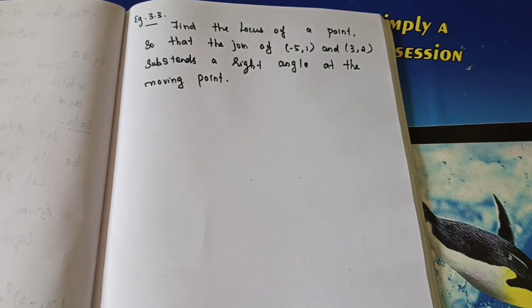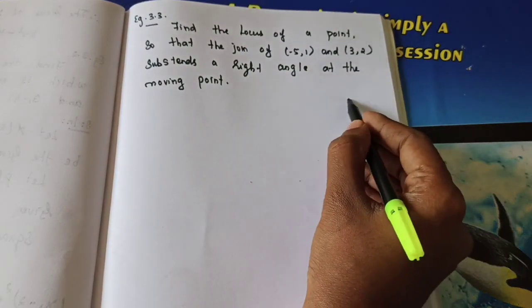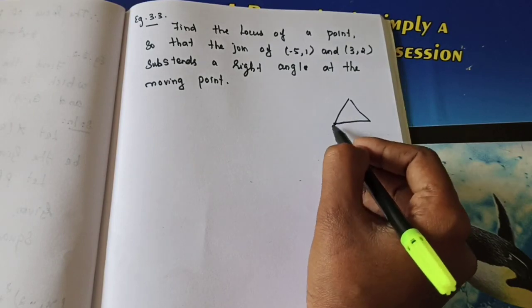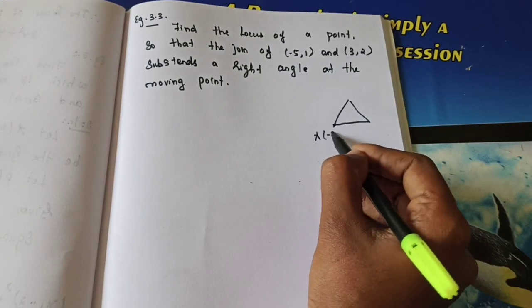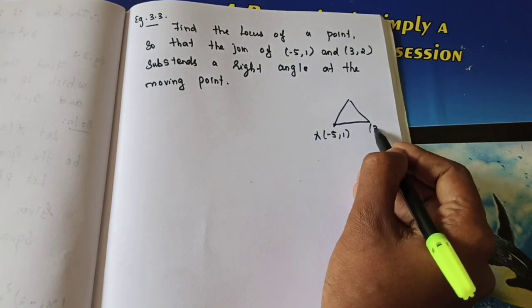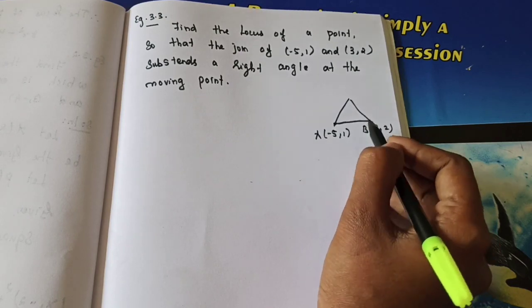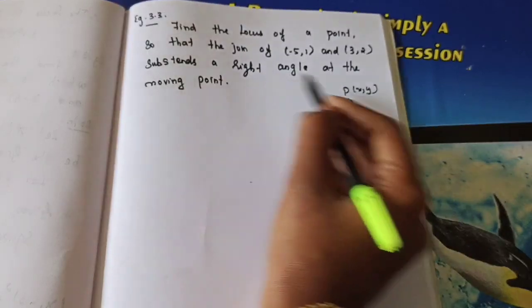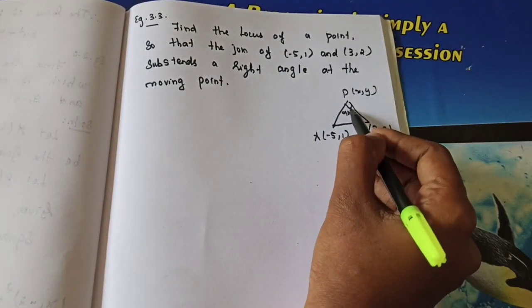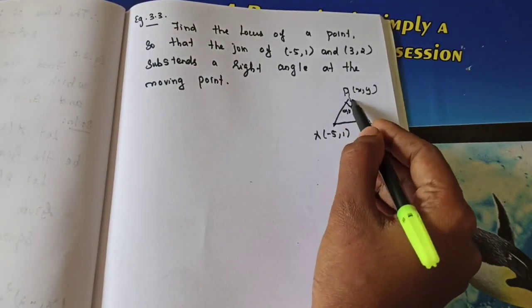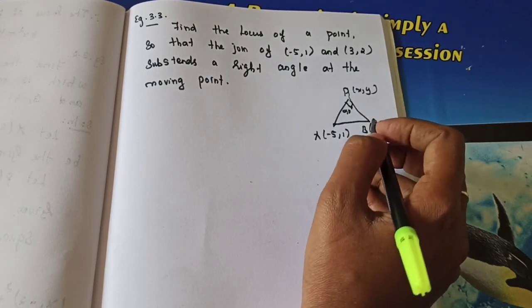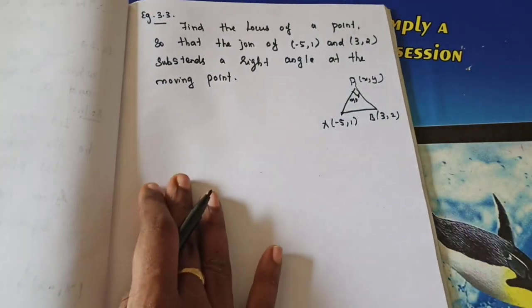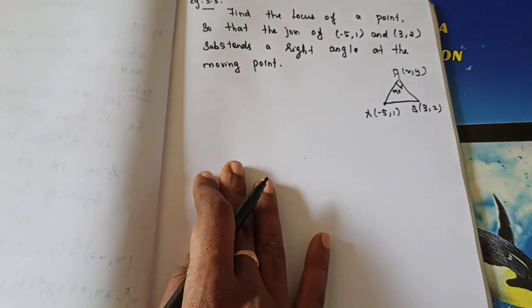Okay, right angle means the meaning is 90 degree. So here you can draw one simple diagram. If you are considering this point as A, the point is given as minus 5 comma 1. This point is 3 comma 2, the point is B. Here it will be P of x comma y I am considering. They said subtends a right angle, so this angle is 90 degree. So APB, the value is 90 degree. That's the only thing.